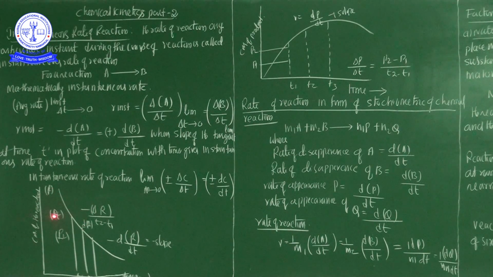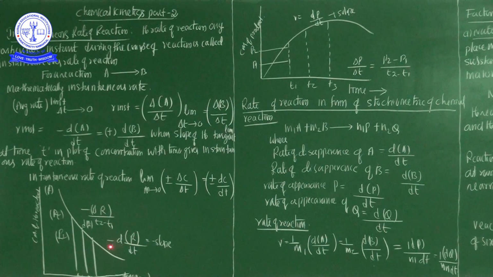Here we have R0, R1, R2 and the rate of the reaction changes from the reactant. The negative sign is because the concentration of the reactant changes from high concentration to low concentration. So minus delta R by t2 minus t1. It is nothing but the change in the concentration of the reactant from the initial time to the final time.